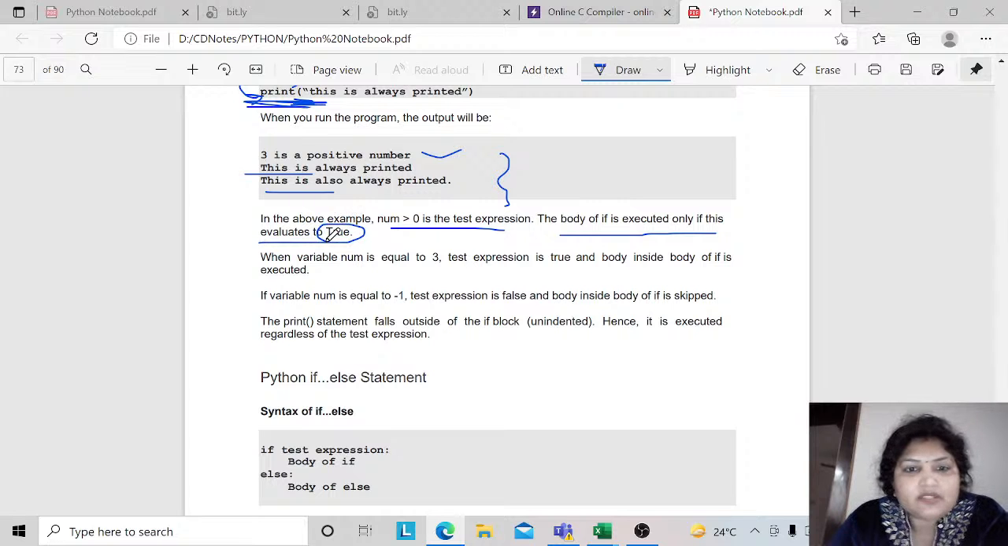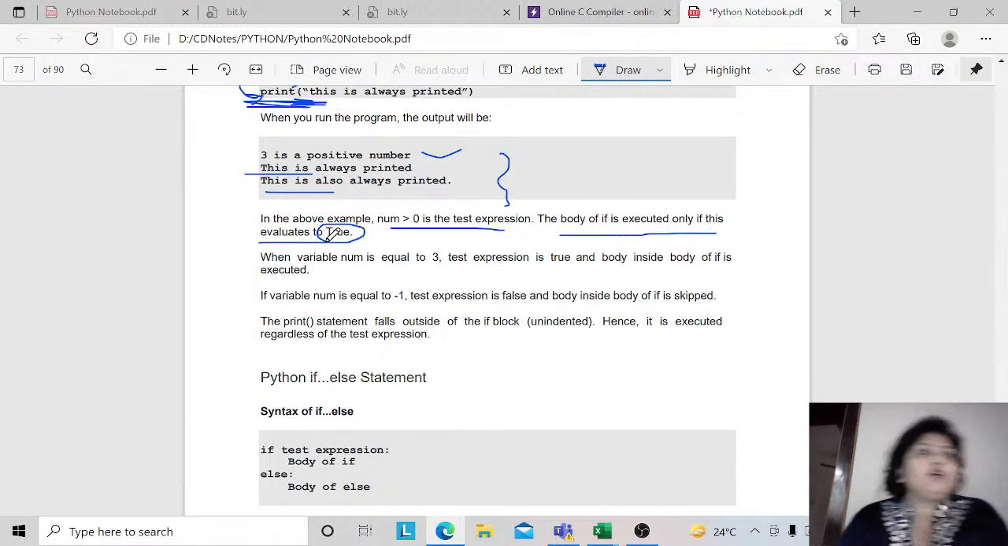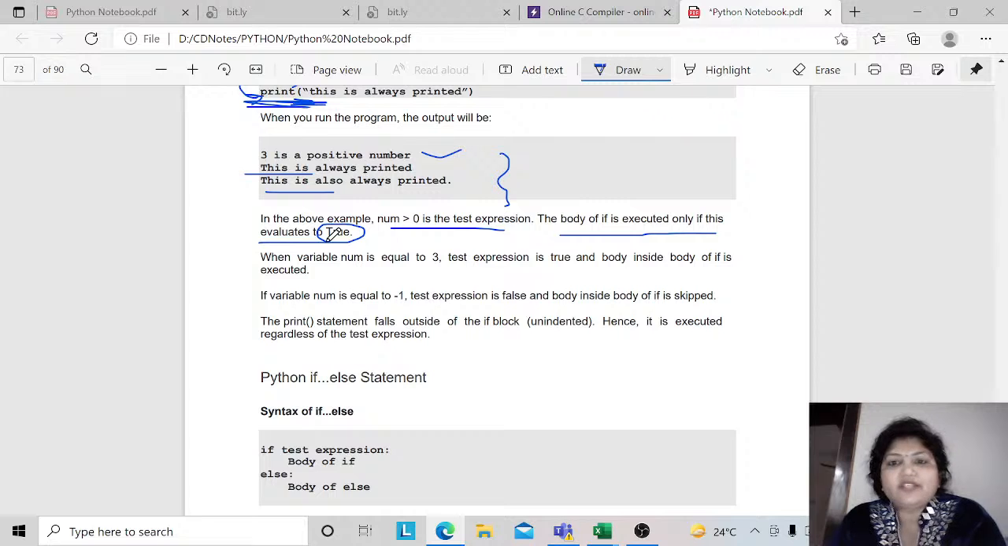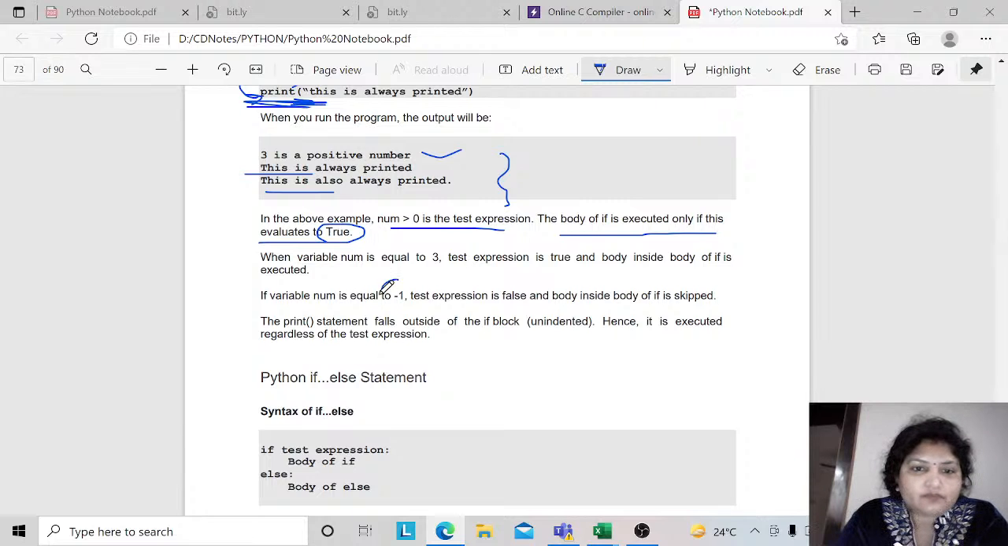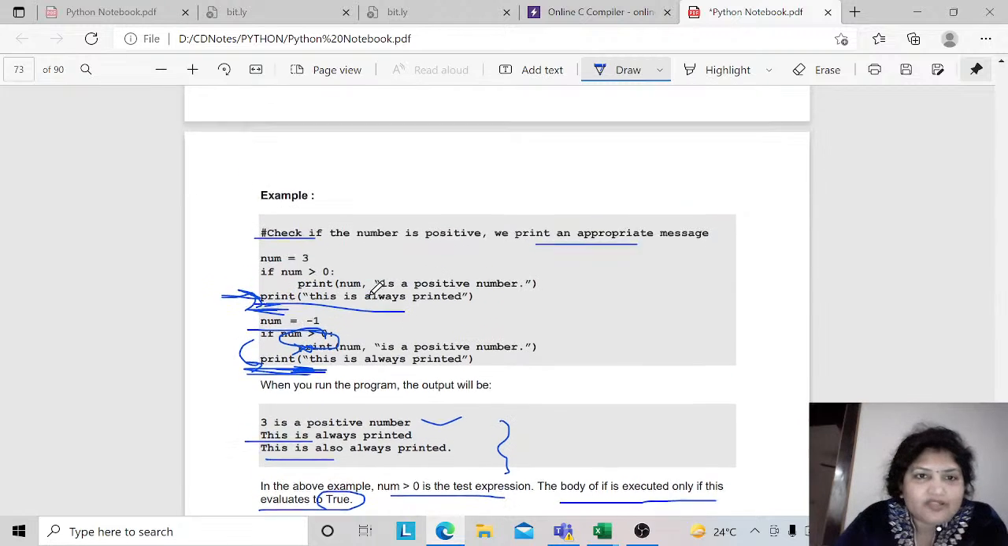So always remember this: when your condition is true, then the body of that if statement will be executed. Otherwise, it is not going to be executed. Right? And if your num is equal to -1, that means your body part is not executed because your condition turns to false. So what does it mean?